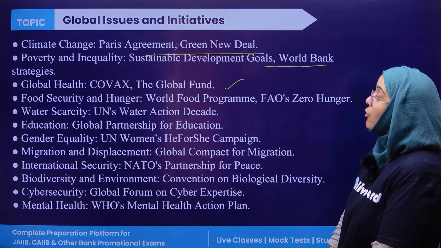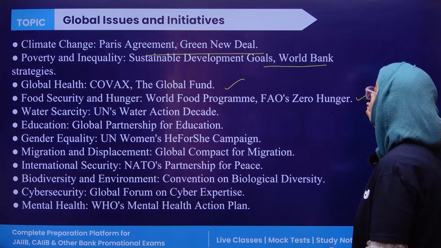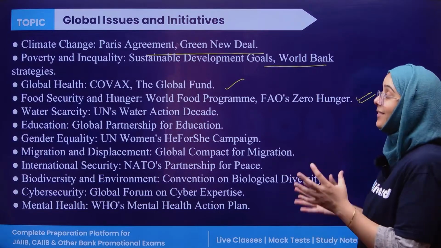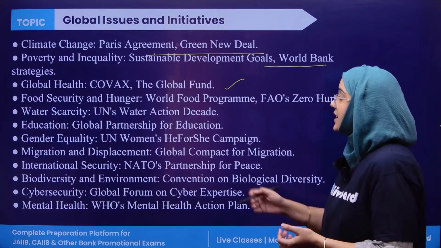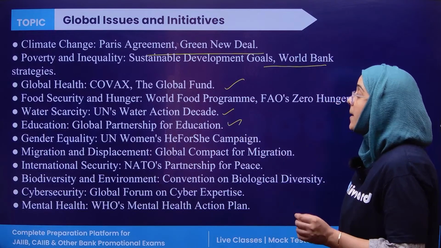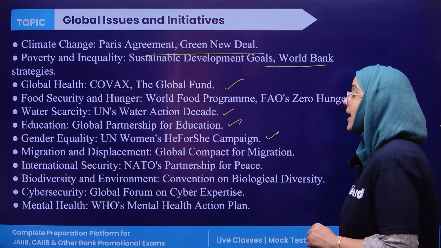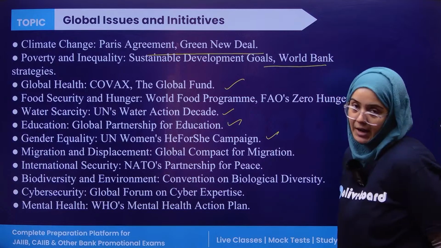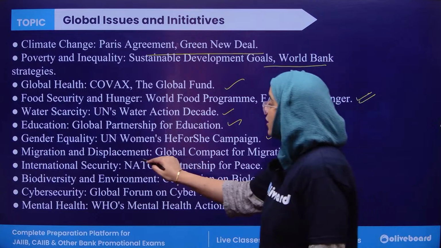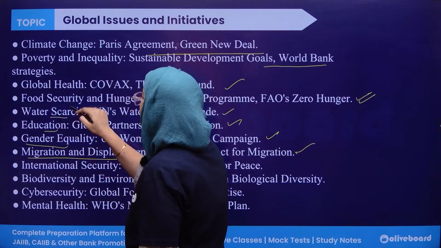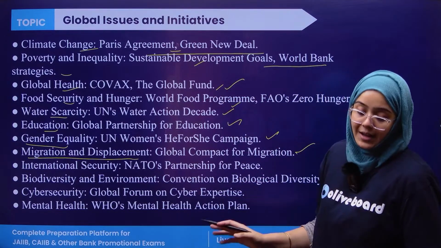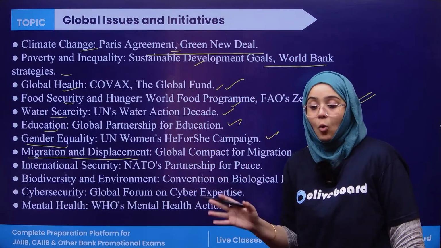For example, there is the food security and hunger problem. So the Food and Agriculture Organization's Zero Hunger Program is working on solving this global issue. Water scarcity: United Nations Water Action Decade. Education: Global Partnership for Education. Gender equality: United Nations Women's He for She campaign. Migration and displacement: Global Compact for Migration. So these are the problems which the world is facing currently, and these are all the initiatives taken by different organizations to solve these global issues.